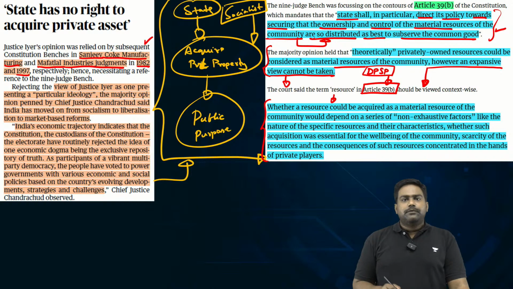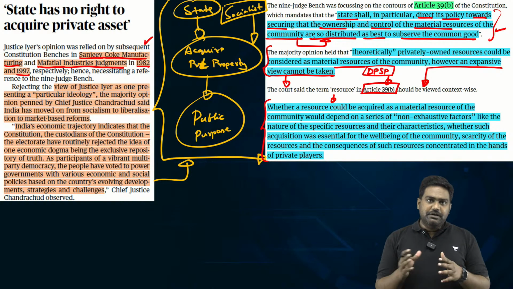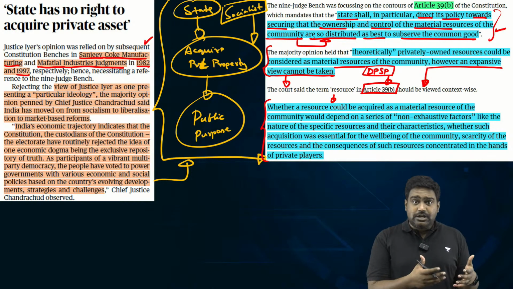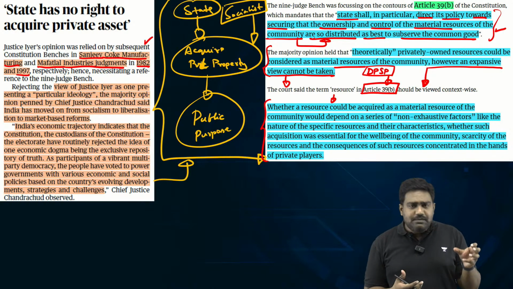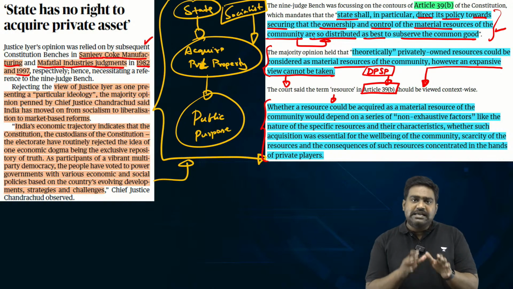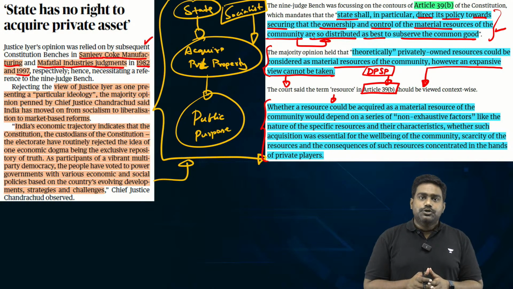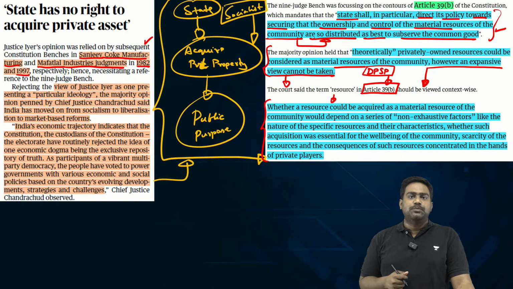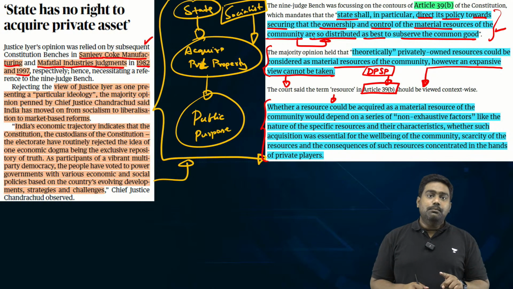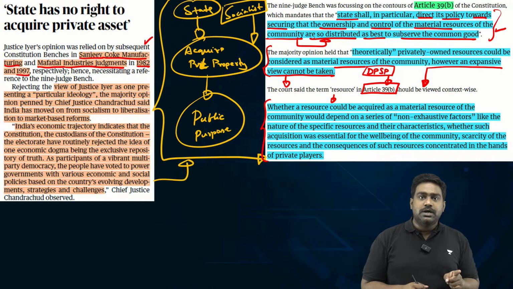In a globalized, liberalized economy driven by the private sector, where the private sector plays a critical role as much as the public sector, protecting private wealth and resources, including property, is equally important. So, you can understand why the Supreme Court has passed the judgment restricting the powers of the state. But if you look at the Krishna Iyer doctrine, it is also valid. But in that era, in that context, where India was still a socialist economy.